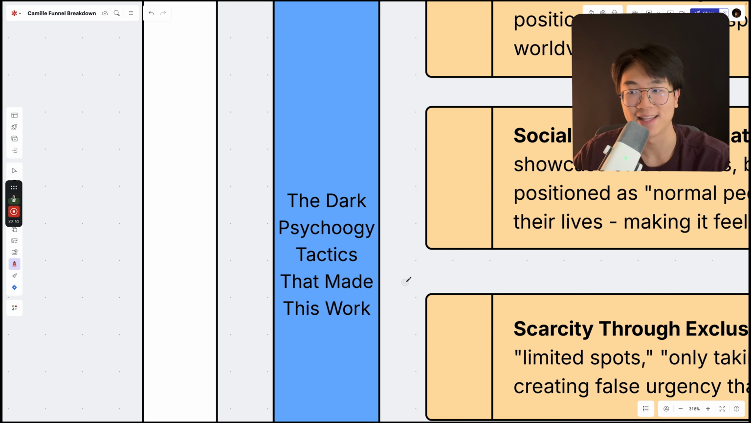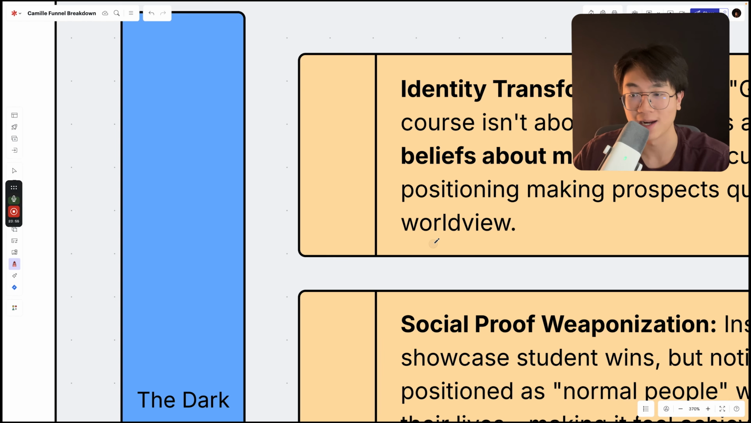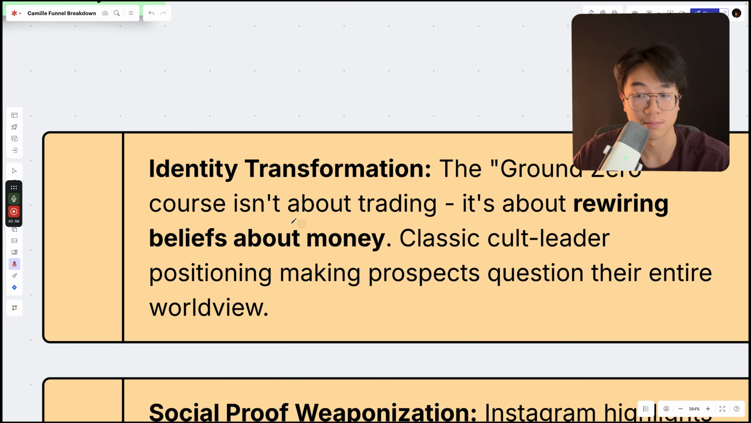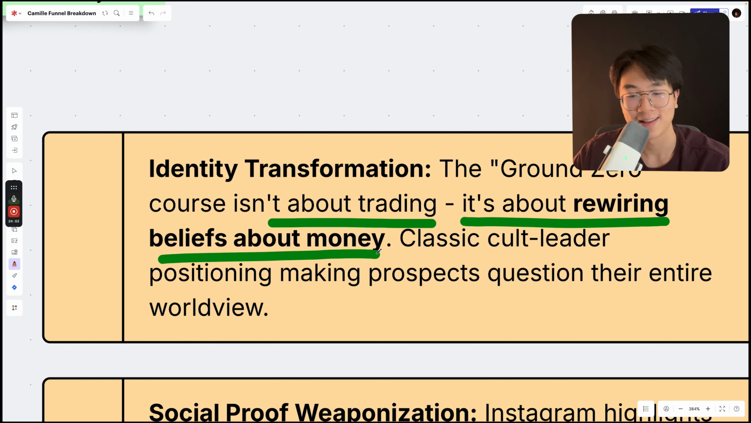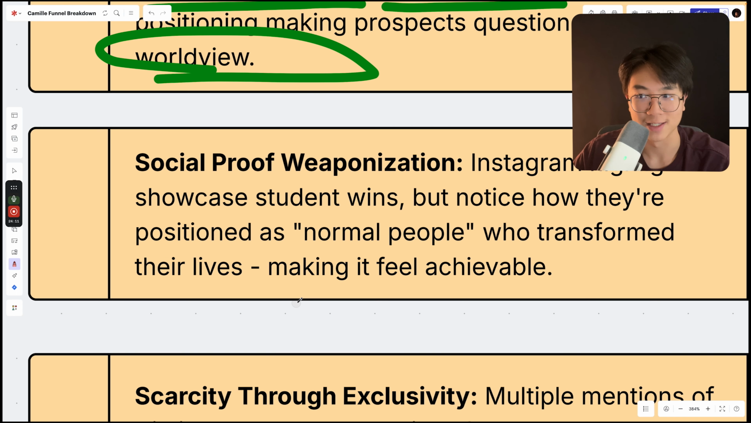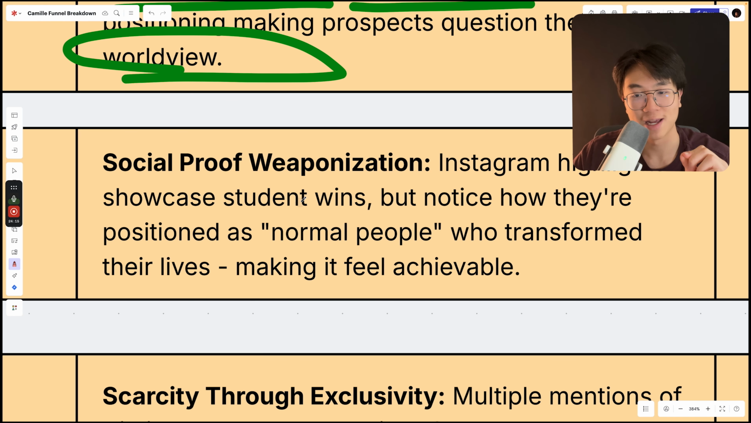Number 1 is the identity transformation. The ground zero course isn't about trading, but it is about rewiring the beliefs that their audience has about money, right? Classic cult leader positioning, making prospects question their entire worldview. Second is the social proof weaponization. His Instagram highlights show student wins, but notice how they are positioned as normal people who transform their life, making it feel like it is achievable for all the random people.